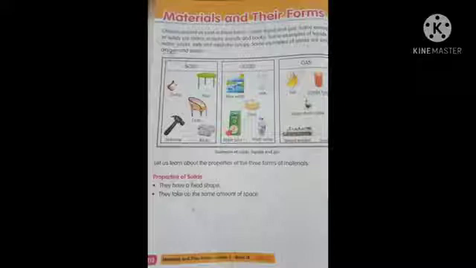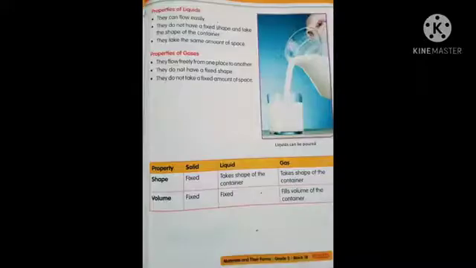See here, properties of solids. They have a fixed shape. Here you can see a chair. It has a fixed shape. They take up the same amount of space. Here you can see the properties of liquids. They can flow easily. They do not have a fixed shape and take the shape of the container. They take the same amount of space. See, children, here liquids can be poured. If they are poured, like milk into another container, it means they do not have a fixed shape and take the shape of the container.